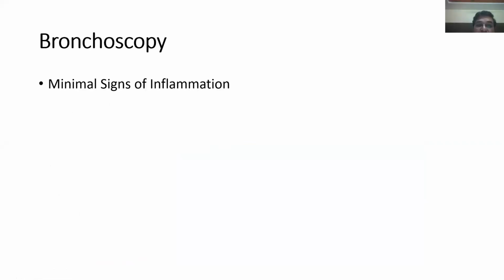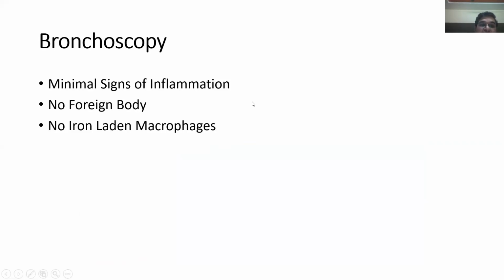So bronchoscopy was done, which showed minimal signs of inflammation. There was no foreign body, obviously, no iron-laden macrophages, and the gram staining and AFB were negative. There was no organism seen. There were few gram-positive cocci which were seen, probably a contaminant which had come from the upper airway itself. And the culture subsequently did not show any growth.